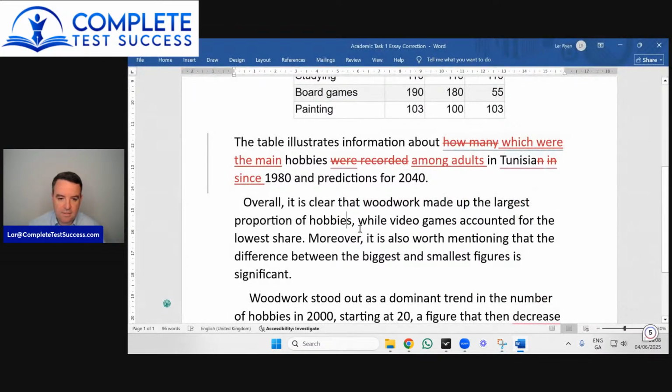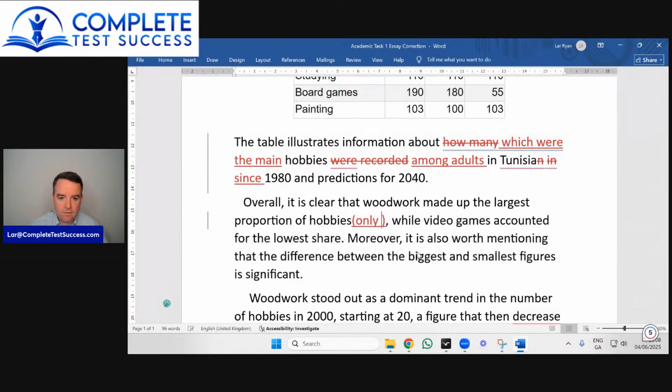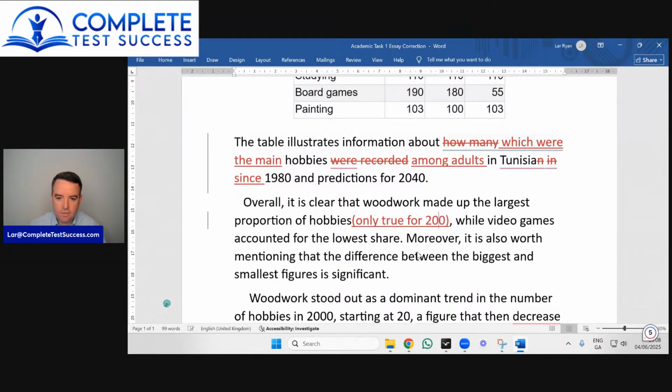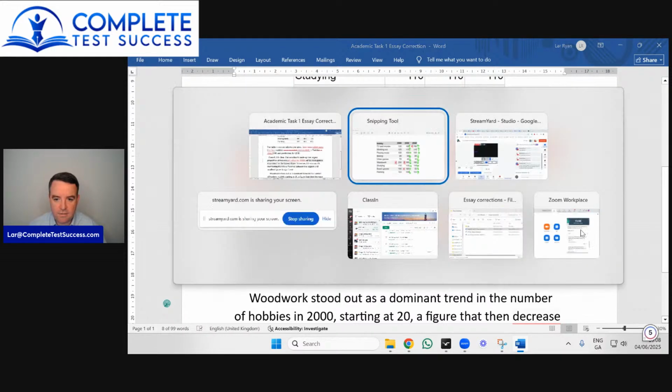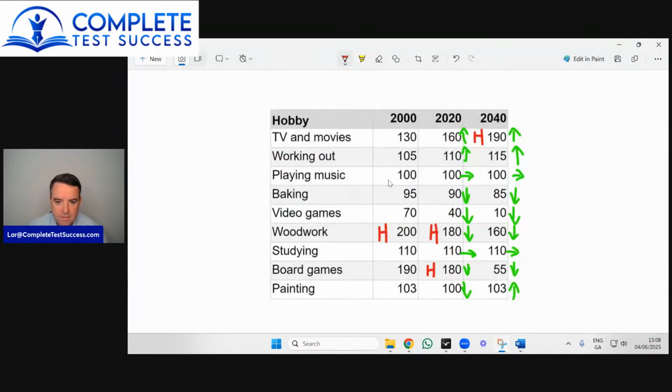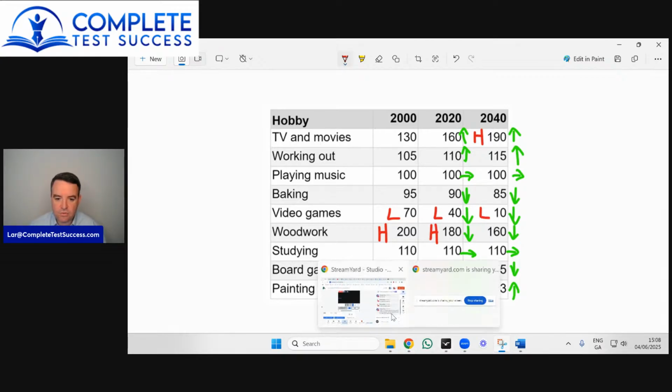So that there is only true for the year 2000. While video games accounted for the lowest share. Okay, so let's have a look at the lowest. So video games in 2000, the lowest is, oh, excuse me, video games. Yep, that's true. And then in 2020, video games again. And then in 2040, it's expected to be video games again. So at least that's true.